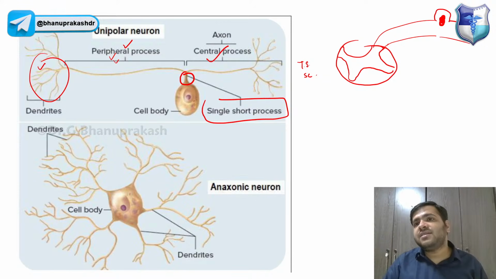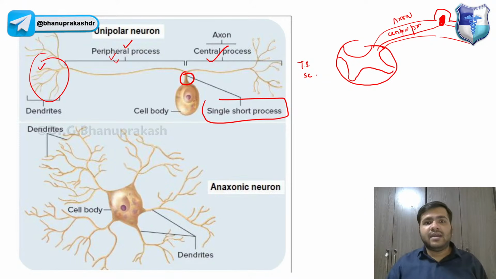It carries impulses from outside via the peripheral process, and it gives the information to the spinal cord via the central process, that is the axon. It collects the information from outside via the peripheral process, the dendrite part. So that is something I will be discussing in detail.